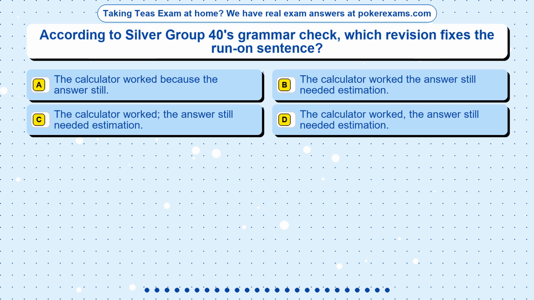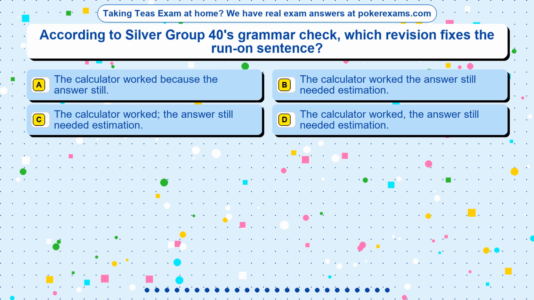Question 24. According to Silver Group 40's grammar check, which revision fixes the run-on sentence? Option A. The calculator worked because the answer still. Option B. The calculator worked, the answer still needed estimation. Option C. The calculator worked; the answer still needed estimation. Option D. The calculator worked the answer still needed estimation.